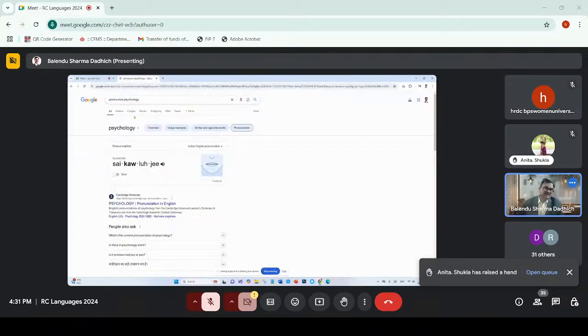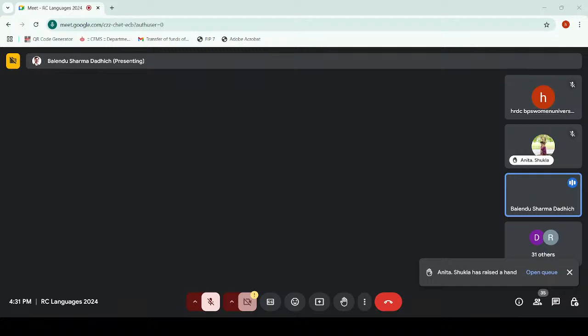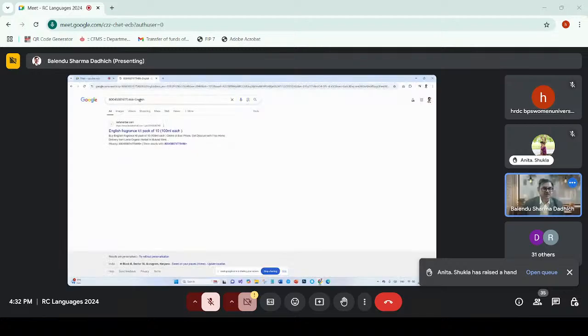Okay, then if there is a very large number which you want to convert into words, like a figure that you want to convert into characters, again you can use a search engine. I have this number, a very large number, and I want to convert this into English. Let's see what happens. One moment.